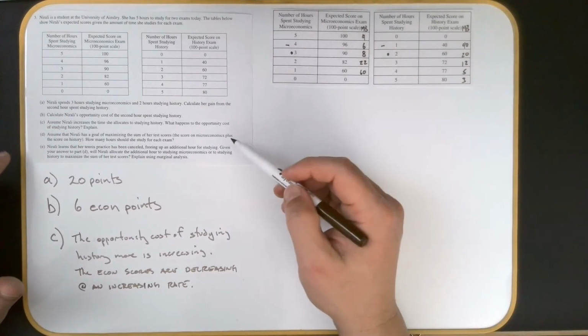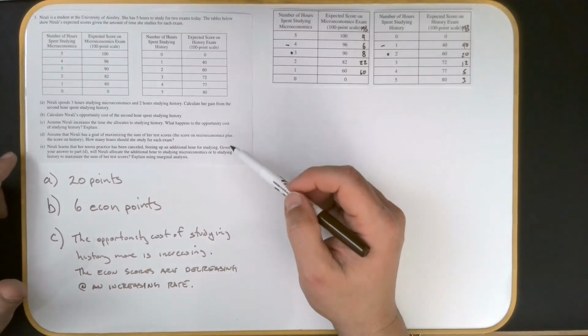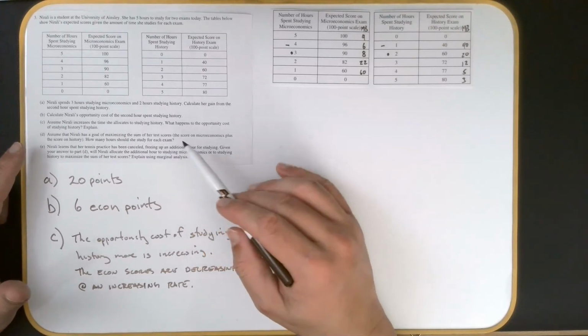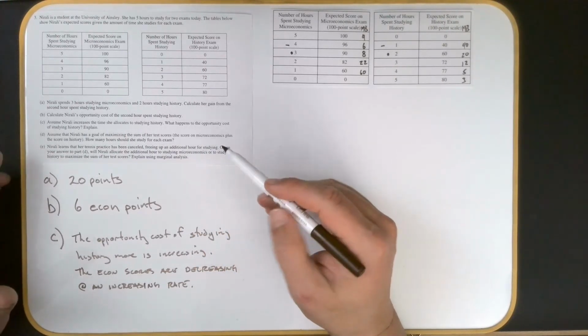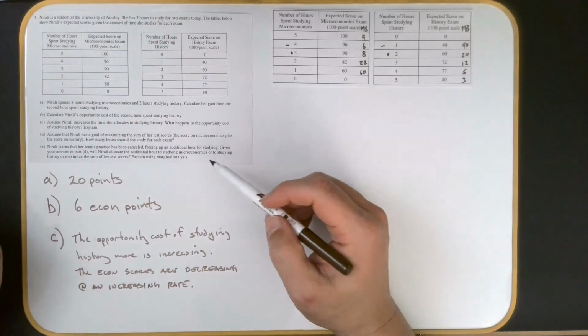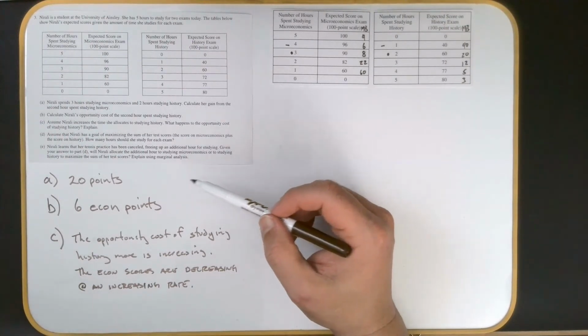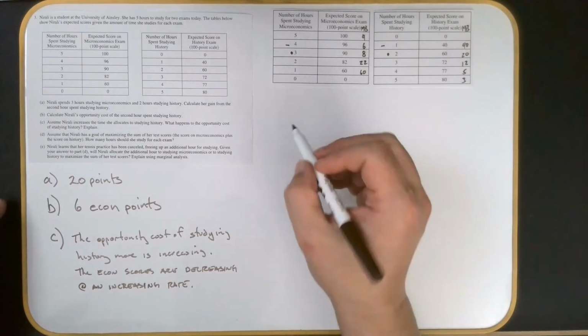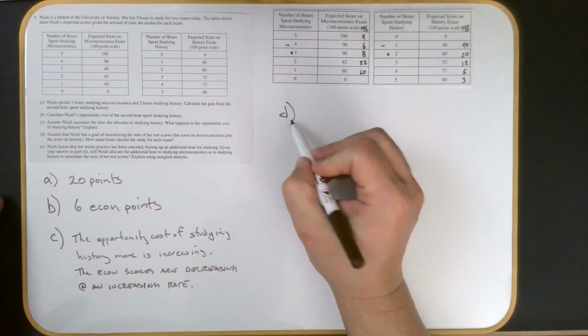So this isn't very realistic, so you have to kind of play dumb with it. But it says, assume her goal is maximizing the sum of her test scores. That's the most important thing. Okay, so the score on micro plus the score on history. How many hours should she study? Well, she still only has these 5 hours, so let's just see what the sum of her scores would be. This is actually kind of a silly question, but we'll just write it.